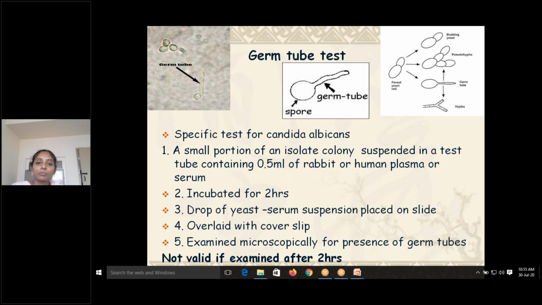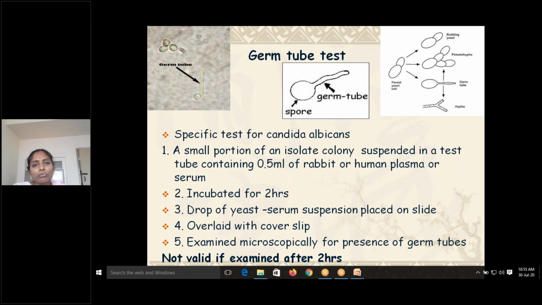So the germ tube test is a specific test for Candida albicans. If the germ tube test is positive, it clearly indicates that it is Candida albicans species. If no, you can go for non-albicans species. Again, I repeat, in India, albicans species is still very common, whereas in the foreign, developed countries, non-albicans species have emerged as major pathogens, I mean, especially major opportunistic pathogens in immunodeficient individuals when compared to the others.